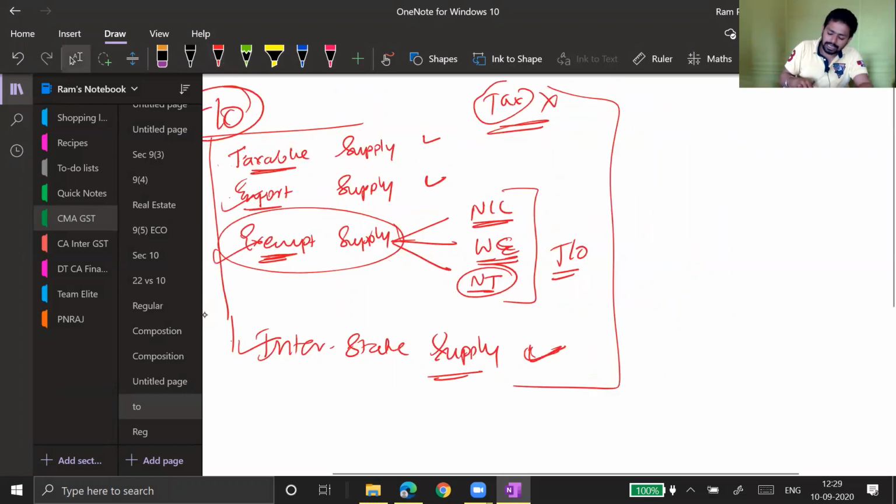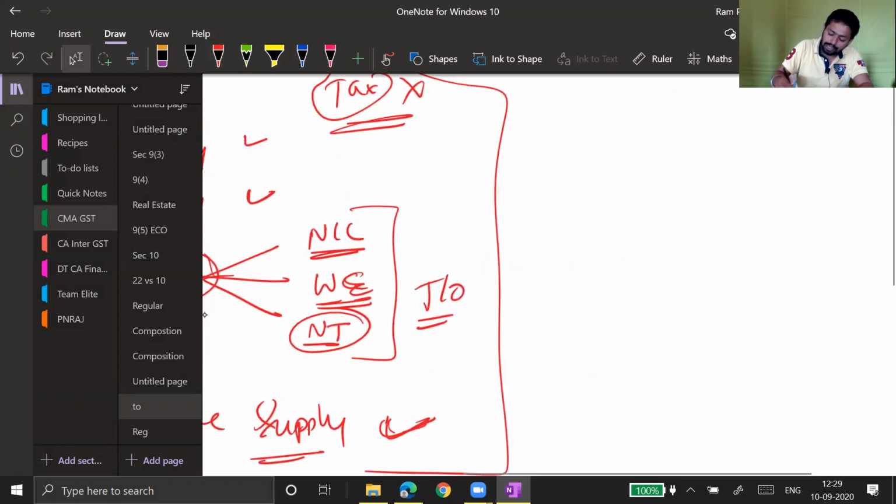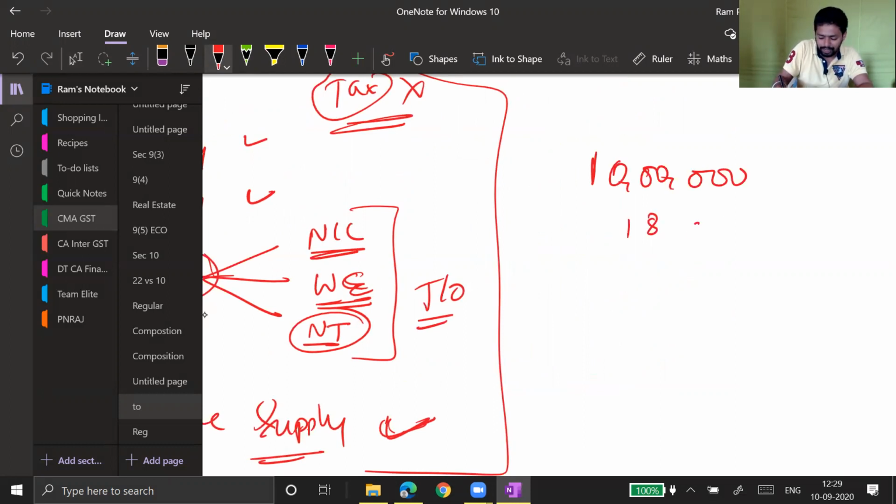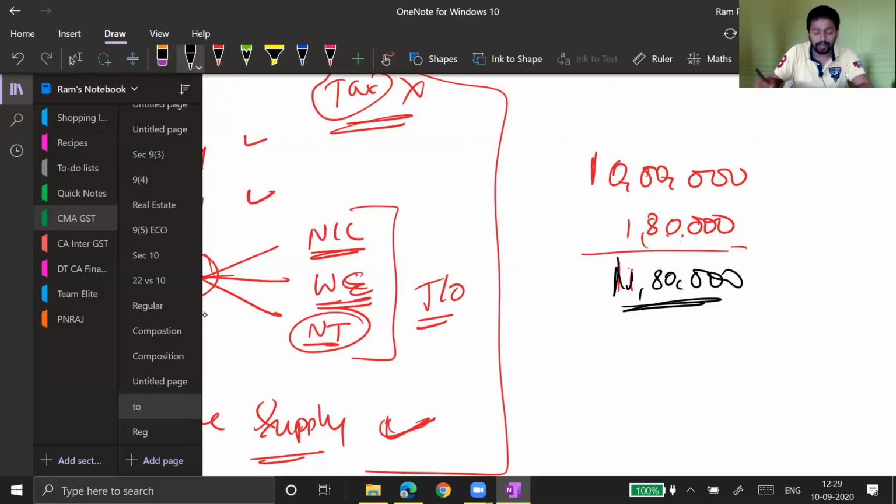We have considered all taxable supply here, but please remember, if you have sold goods worth rupees 10 lakh and you have charged GST of 18% on that, you will be receiving 11 lakh 80,000 from your parties.